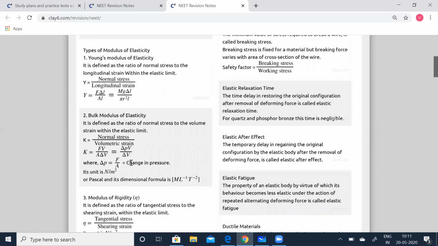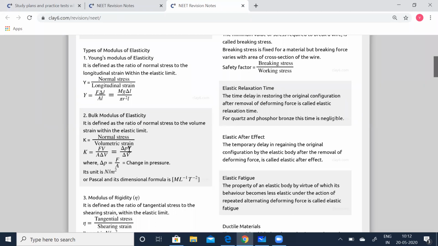Coming to bulk modulus of elasticity, it is defined as the ratio of normal stress to the volume strain within the elastic limit. K is equal to normal stress divided by volumetric strain, or you can simply put it as K is equal to F by A divided by delta V by V. This V comes to the numerator, so you can put it as delta P times V by delta V, since F by A is nothing but P, right?